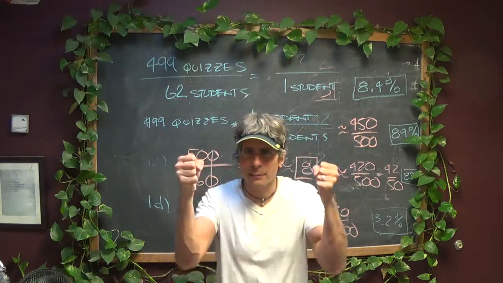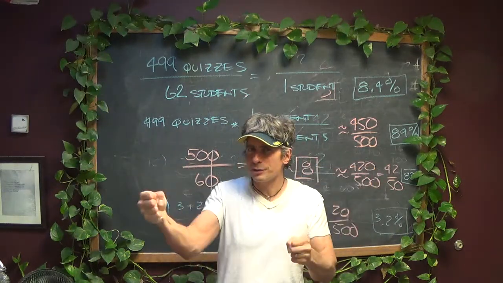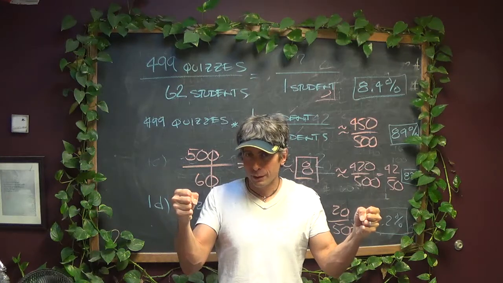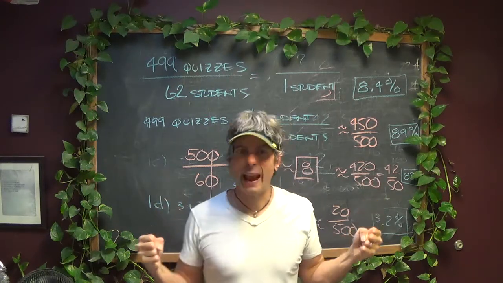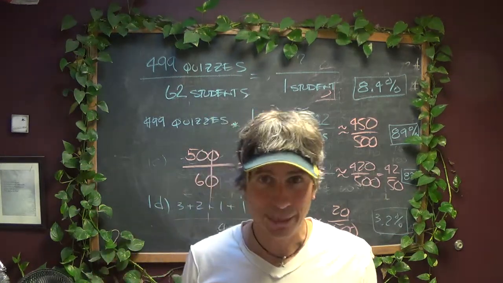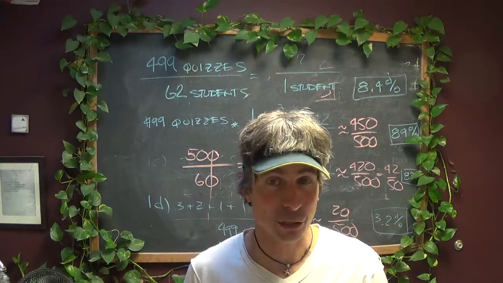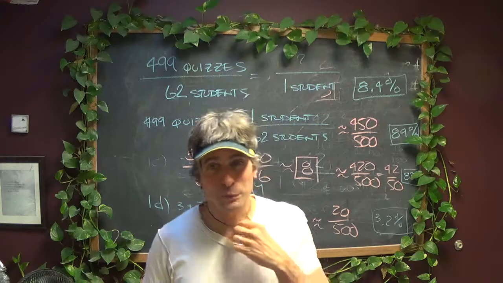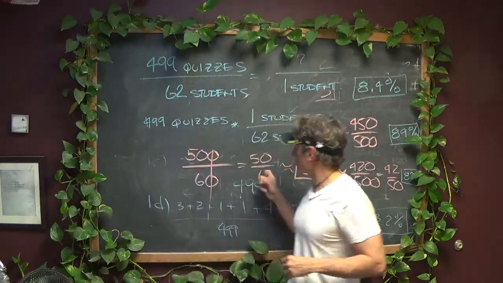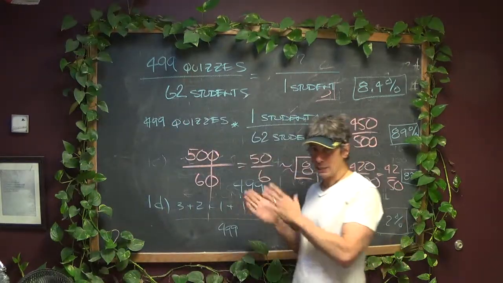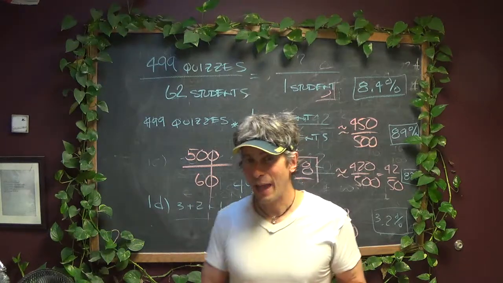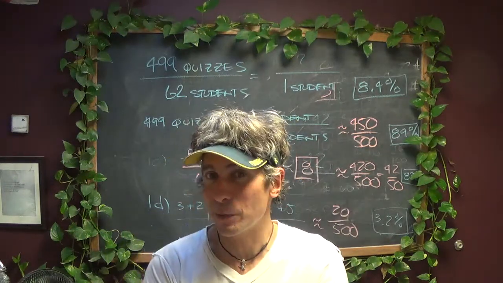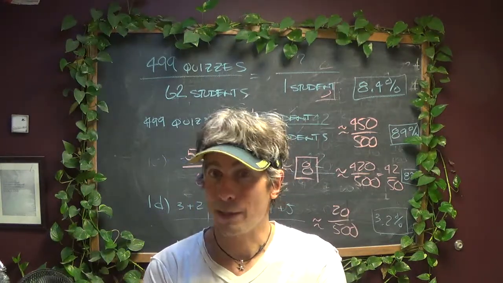But think about the lollipops in class today. 1 student had 5, 1 student had 1. On average, they had 3 each. But that doesn't mean they each have 3 each. That just means that's the average of what they have. So this average is 8 quizzes per student. Does that mean that each student has done 8 quizzes? No, it does not mean that at all.